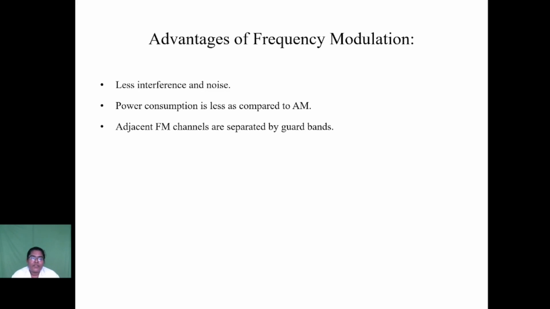The advantages of frequency modulation are low noise and low interference. Compared to amplitude modulation, the frequency modulation power consumption is less. Frequency modulation requires separate guard bands to separate the different channels. So these are the advantages of frequency modulation.